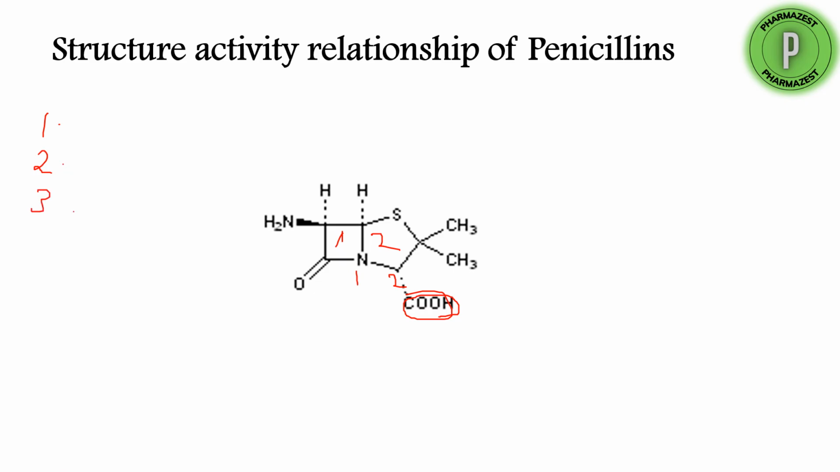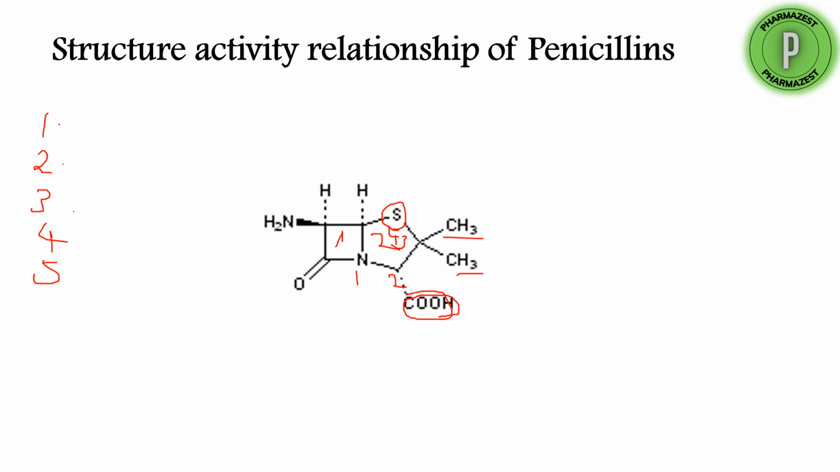And at position 3 you have two methyl groups. So at position 3 we have this one and this one. These two methyl groups are also essential for activity. Now next, fifth point. At position 4 we have a sulfur group. So this sulfur is also essential for activity.